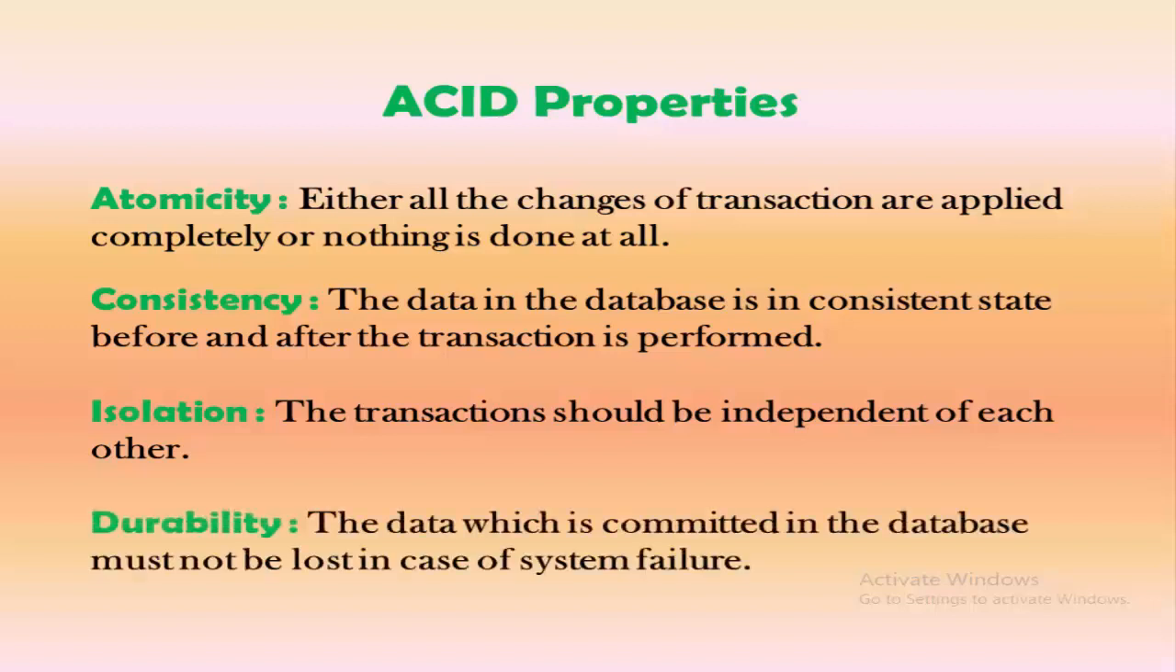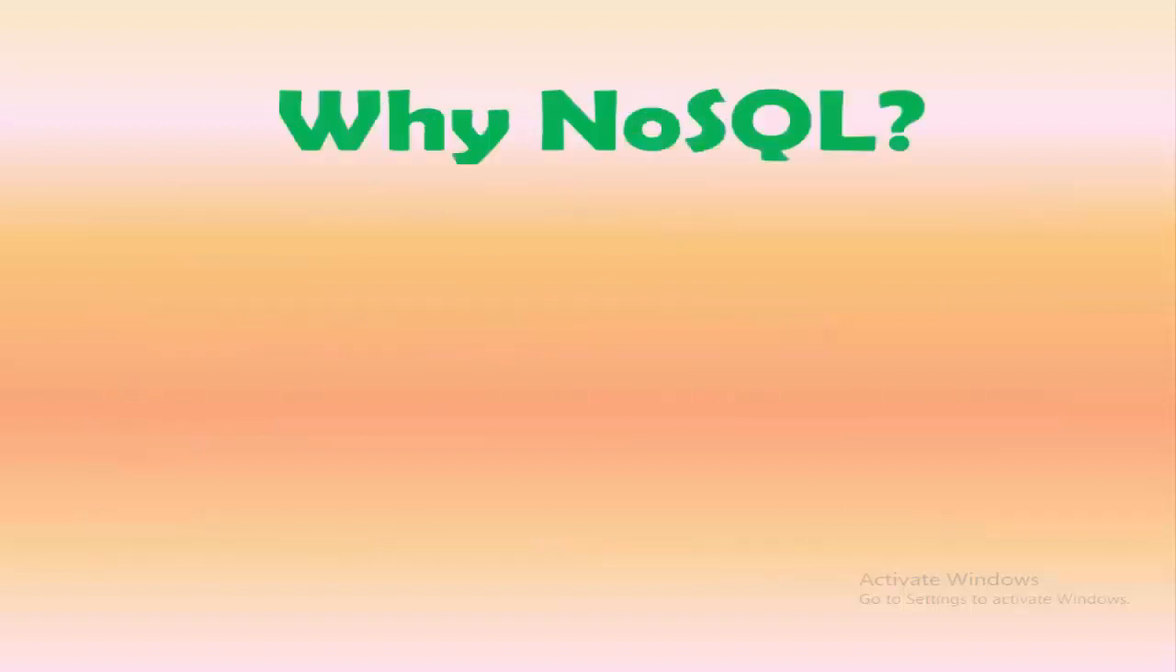And the last property is durability. The data which is committed in the database must not be lost in case of any kind of system failure. Suppose a power failure occurs and your computer or system shuts down abruptly. In that case there is a possibility that the data present in the database may get lost. But if this is the case, then your system is not durable. Relational databases provide all the ACID properties, which makes them rigid and more reliable.